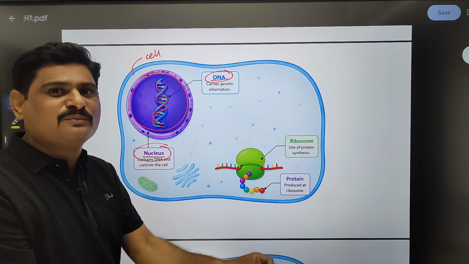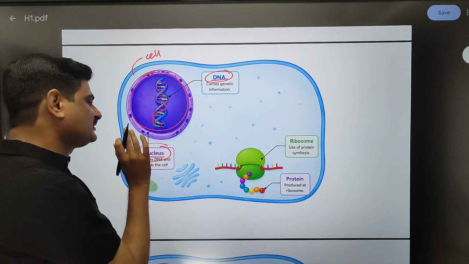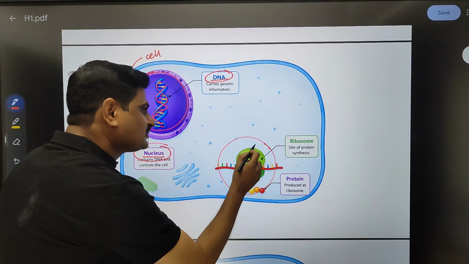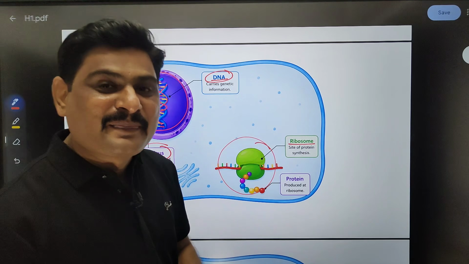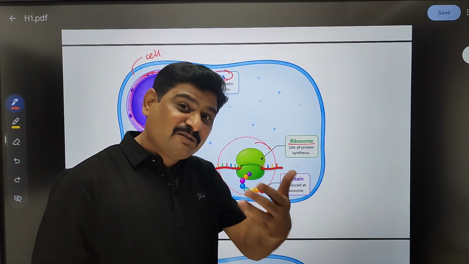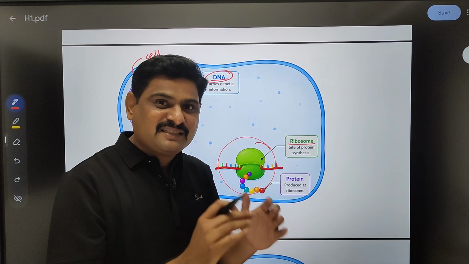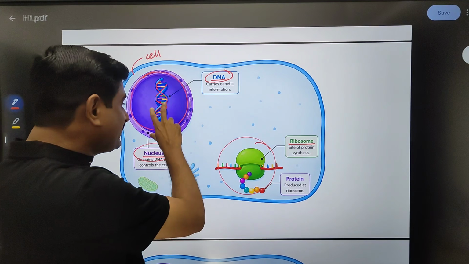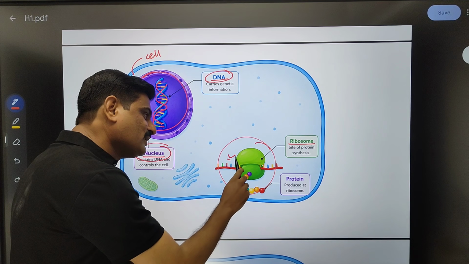Which kind of protein the body will make, all that information is present in this DNA. This much we understood. Then what is this part, sir? This part is called the ribosome. Now children, what is interesting is that DNA has all the information, that's okay, but DNA is the boss. The boss will never work directly. Please understand this. The boss's role is to guide. So DNA gives the information, and according to that information, this ribosome will make the protein.